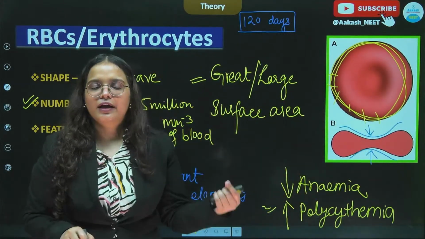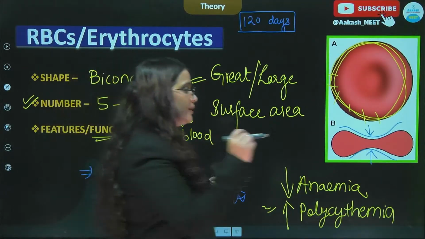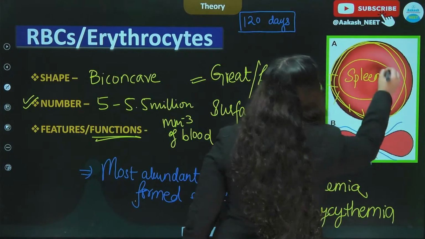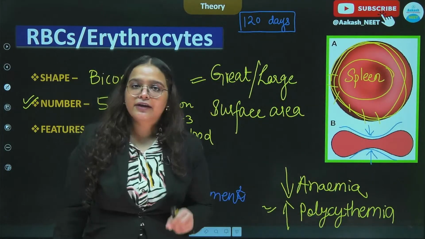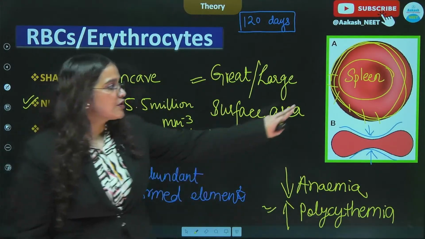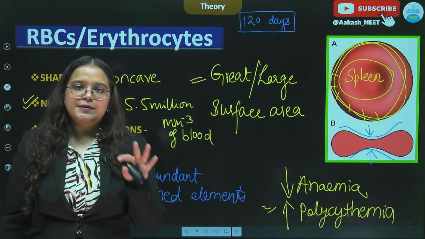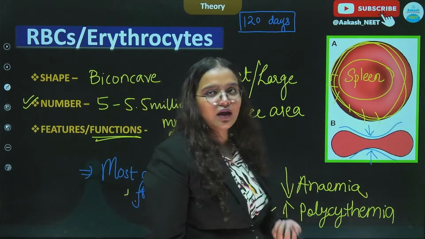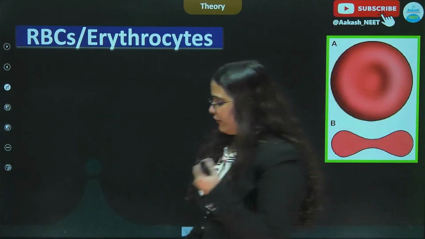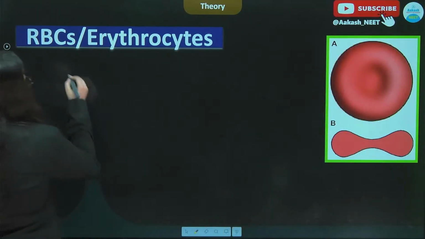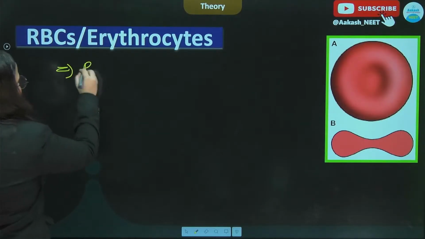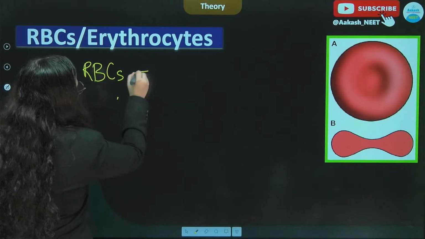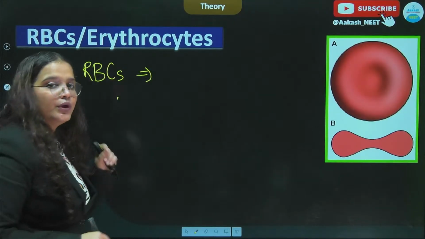That is why they start to die out, and when they die out, they die in the spleen, which is also known as the graveyard of the RBCs. So spleen में जो macrophages present हैं, they will eat out the RBCs. All right. Okay. When we talk in more detail, we can say that the formation of RBCs takes place in the red bone marrow.